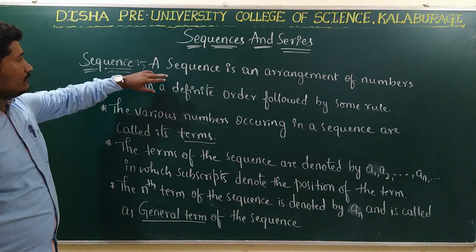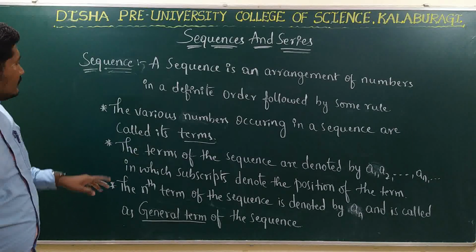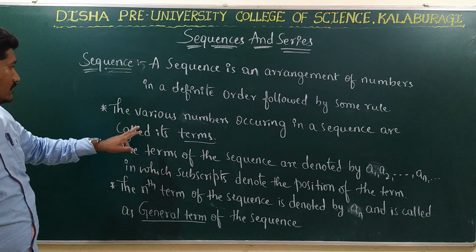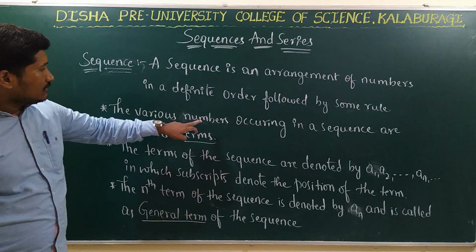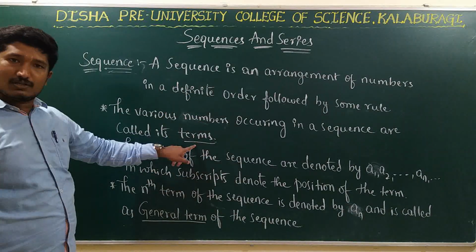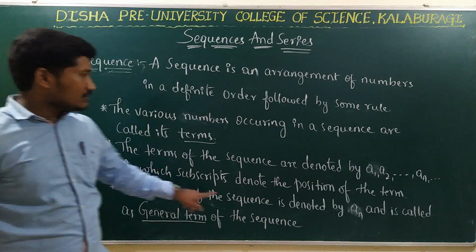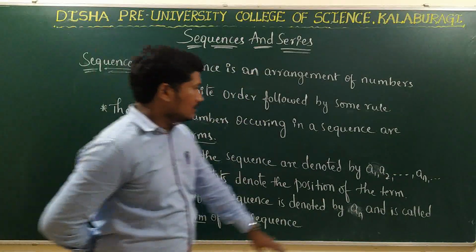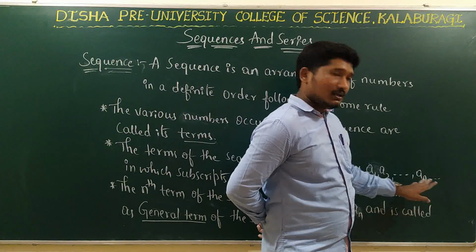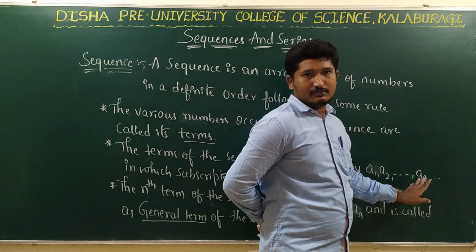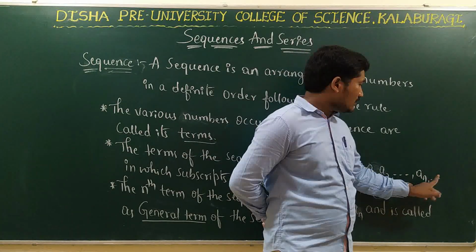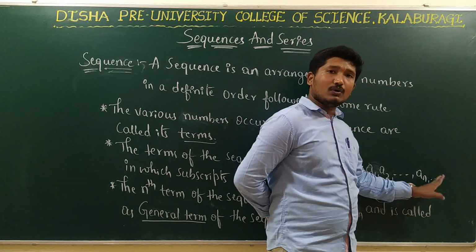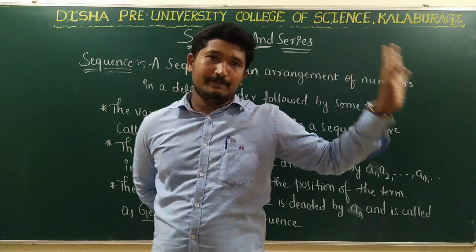Right. So write the definition of the sequence. Here I have written some of the points based on sequences. I have already told you that the numbers which occur in the sequence are called terms. The terms of the sequence are represented by a1, a2, and so on, an, and so on. These dots represent that the numbers continue here, and the three dots after this indicate that it is continuing indefinitely.